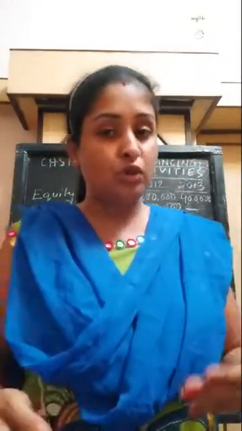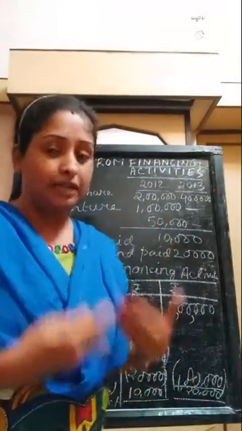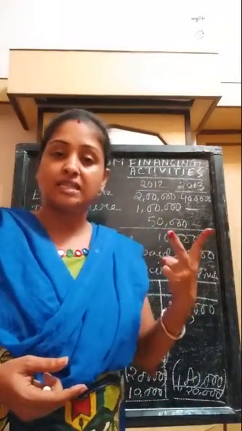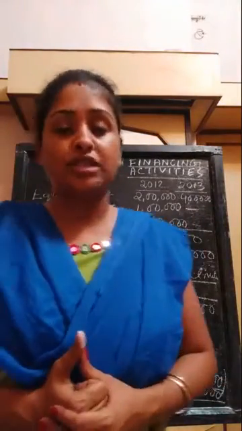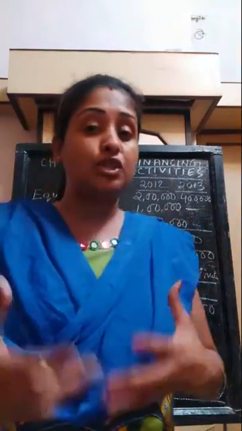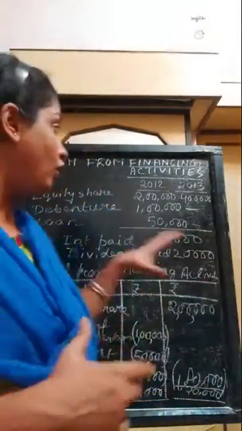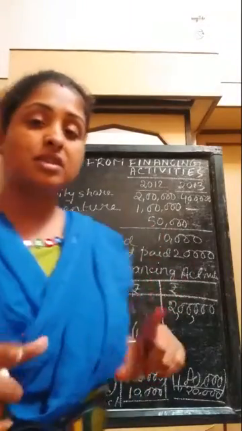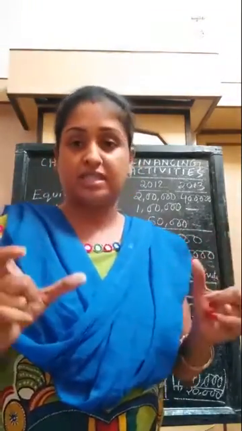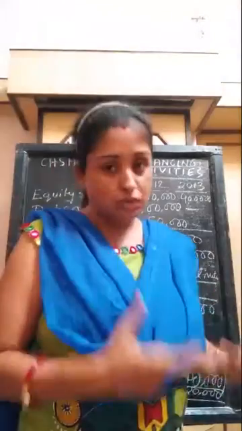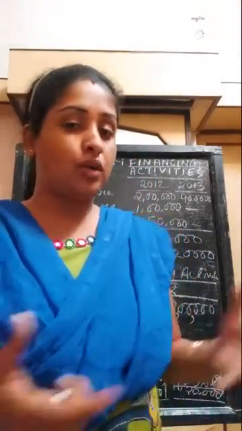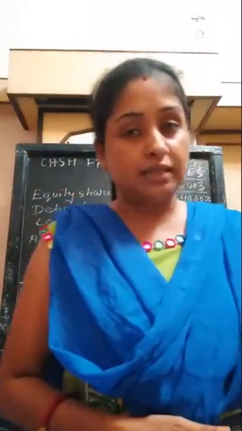The cash flow statement, as I have told you, consists of three different parts, and in three different classes I have shown you the calculations of operating activities, investing activities and financing activities. So this is all about the total cash flow statement. In a big sum, I am going to show you the accumulation of all three activities, and we will solve the sum. I hope you have understood whatever I have explained. So wait till the next class.